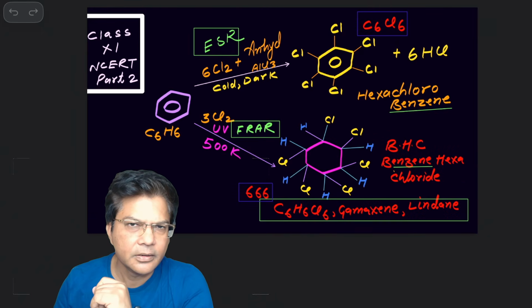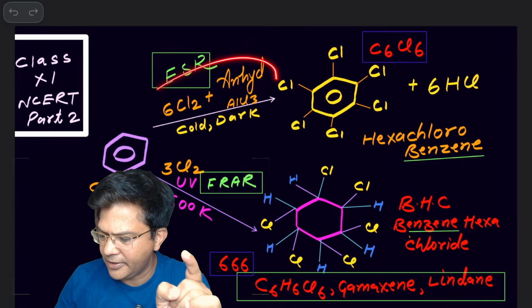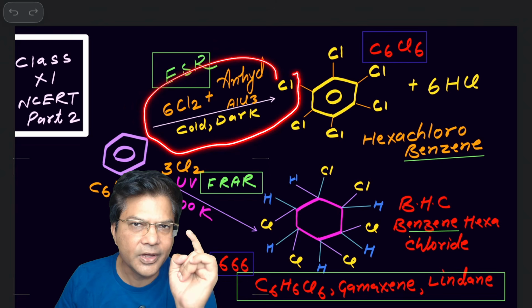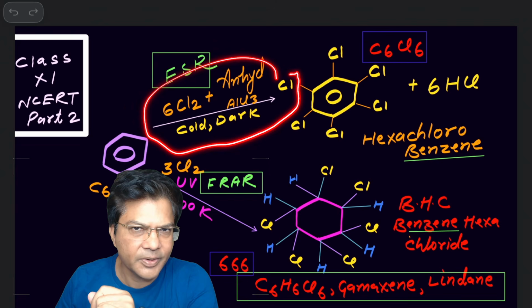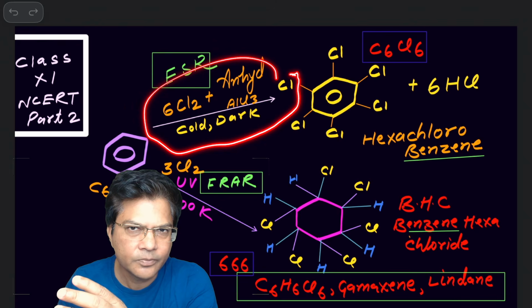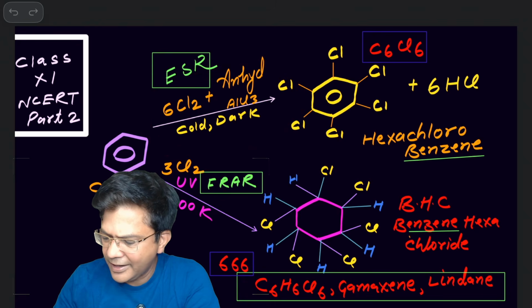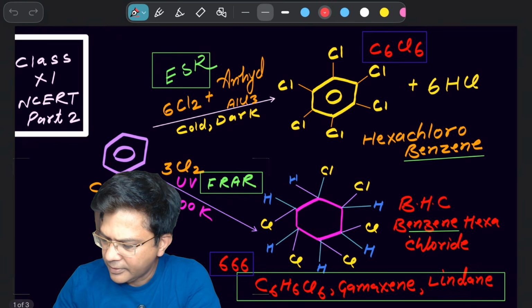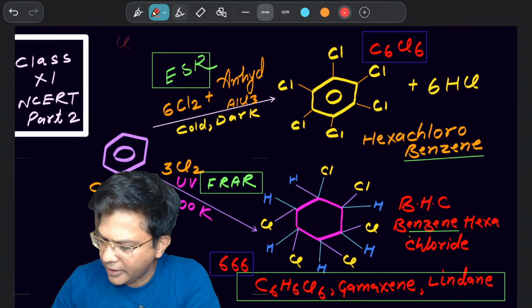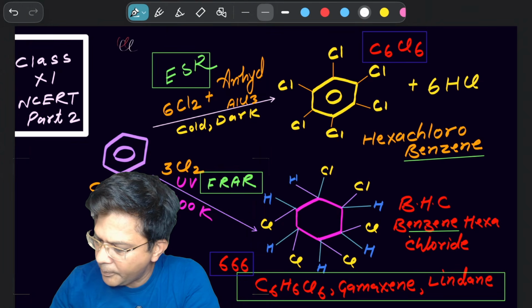reaction with chlorine. If chlorine is given in dark and in the presence of anhydrous aluminum chloride, remember that in the dark, ESR can take place, electrophilic substitution reaction. Remember that chlorine cannot break by itself. Just to break down the chlorine, you need an electrophile, that is a Lewis acid. So anhydrous AlCl3 will come to the chlorine and definitely